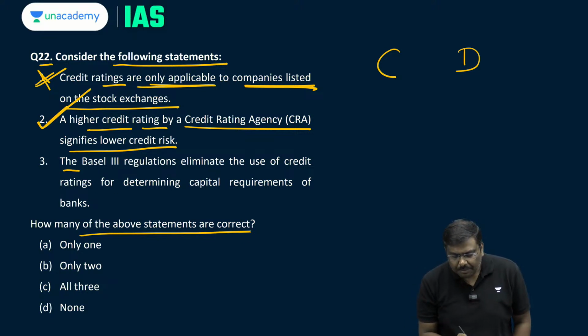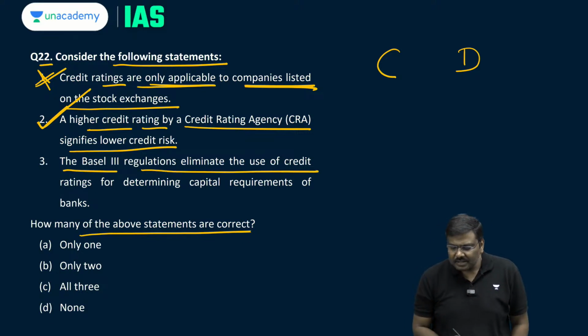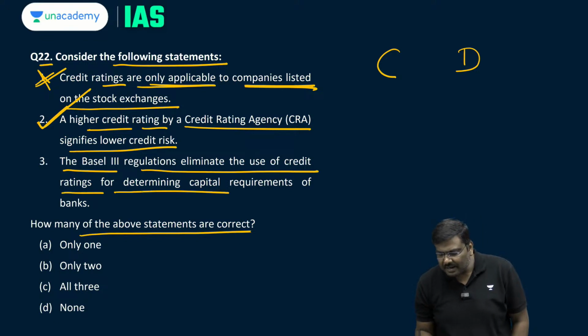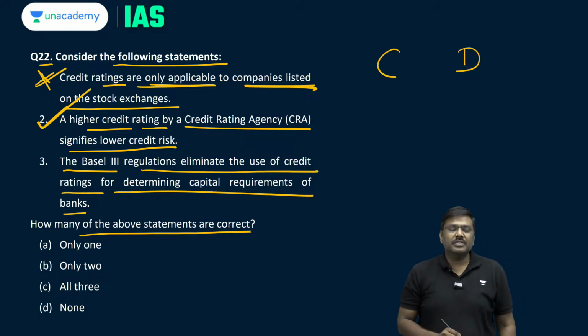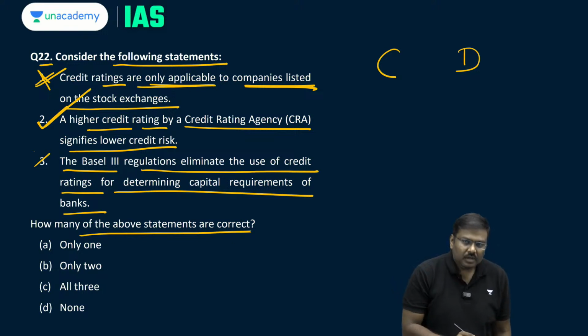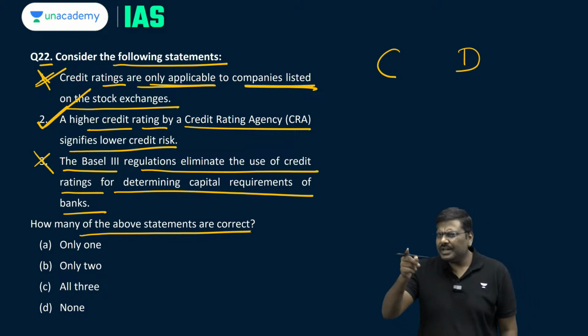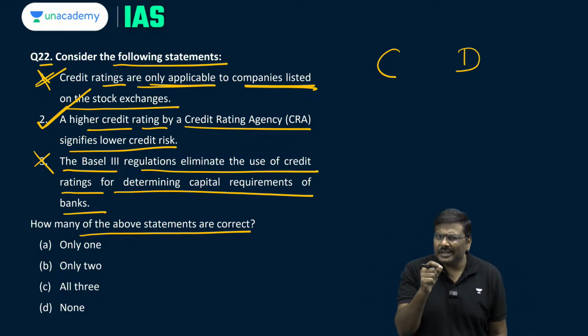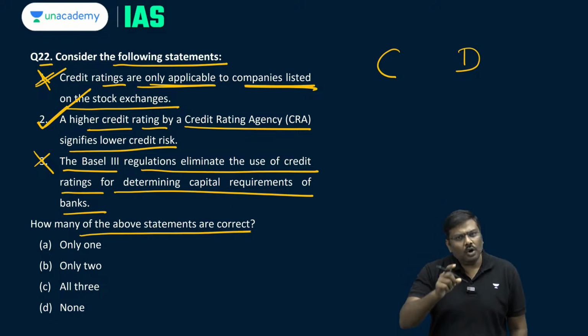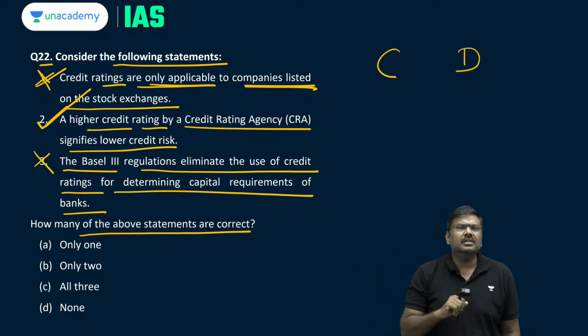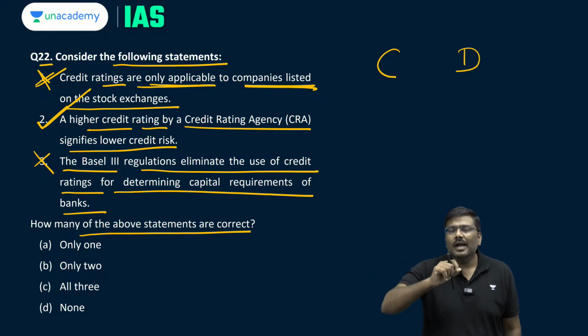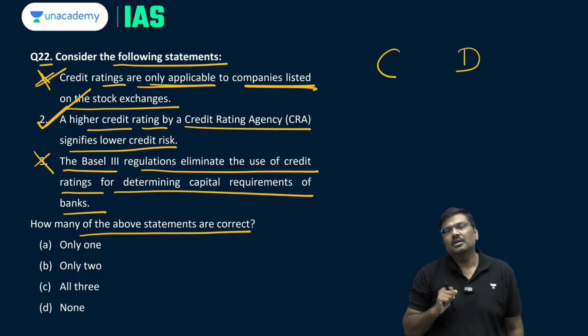Third one, the Basel III regulations eliminated the use of credit ratings for determining the capital requirements of the banks. Absolutely no. The Basel III guidelines are associated with the banking sector. Slightly technical statement. No doubt it is associated with the banking sector. Banks use various instruments. For example, additional tier 1 bond.